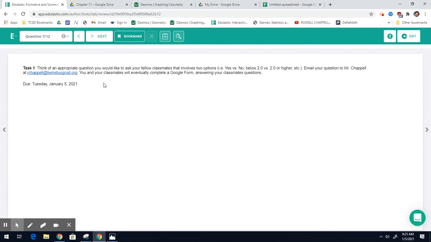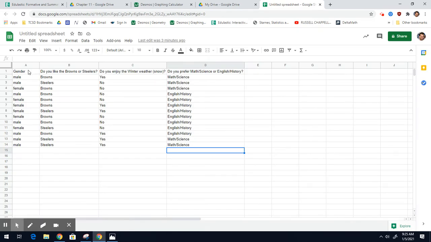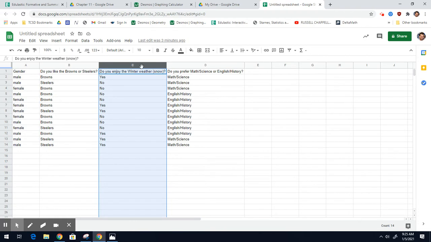So, this is due Tuesday, January 5th. We're going to do the form on Wednesday, January 6th. That gives you a whole week to then gather your data and organize your data. So when you do this, I'm going to post a spreadsheet like this. It's going to involve all of your classmates' genders and then all of their choices. It will not include anybody's name, no email addresses, so no one will be linked to anything. So you need to focus on the genders and the question you ask.